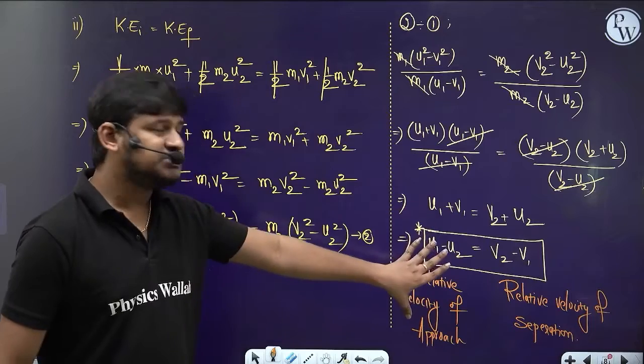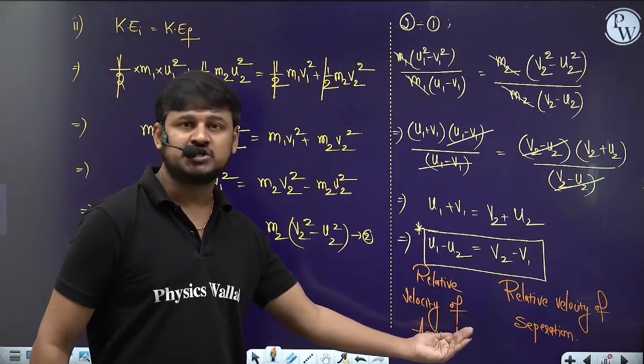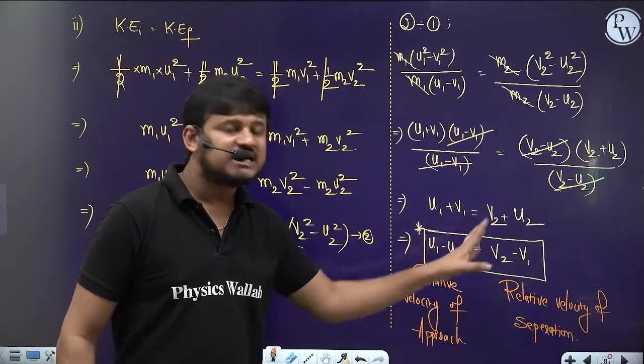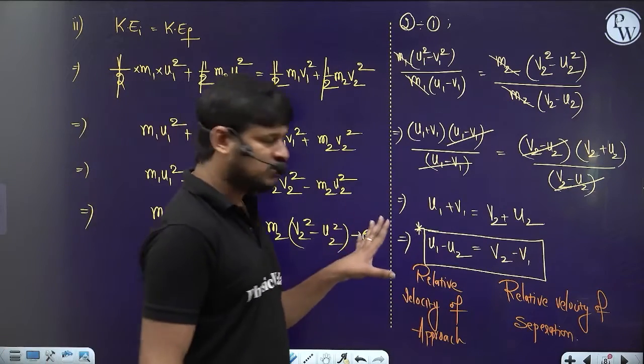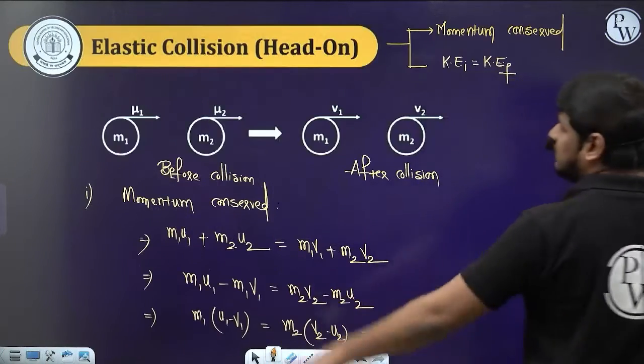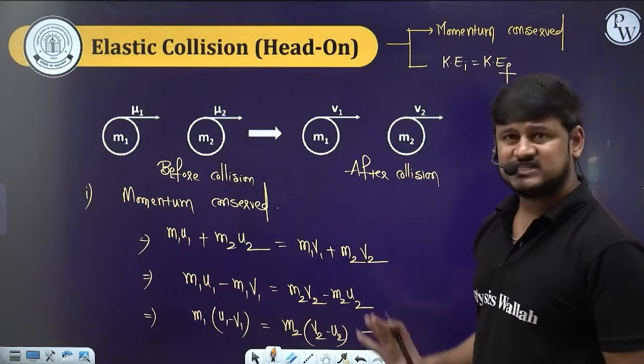Before collision it's the relative velocity of approach, and after collision it's the relative velocity of separation. Understood, guys? Clear? This is about the head-on elastic collision.